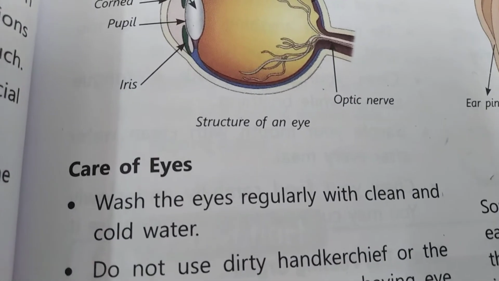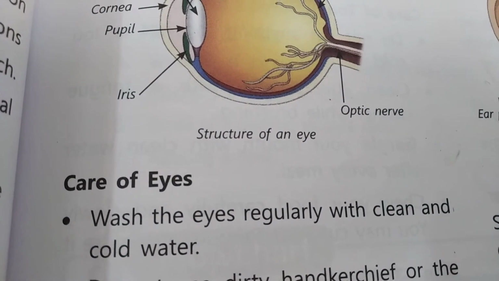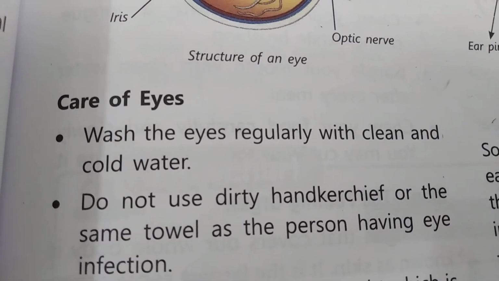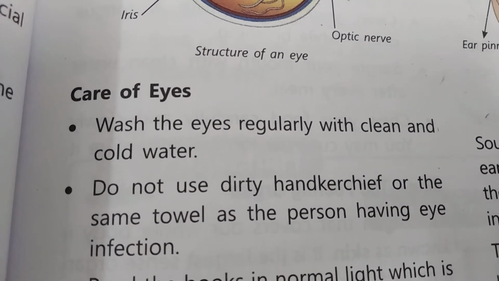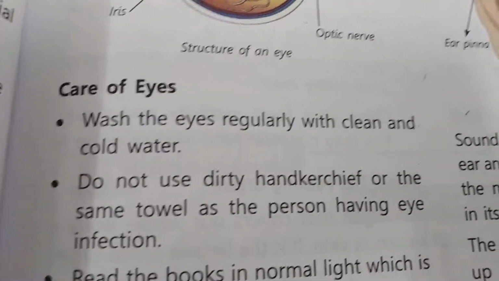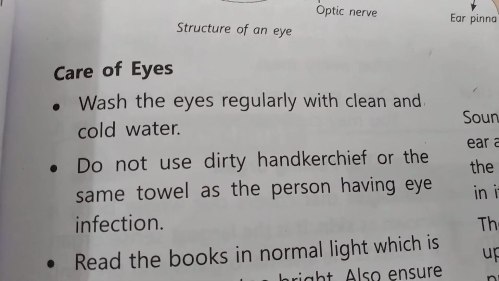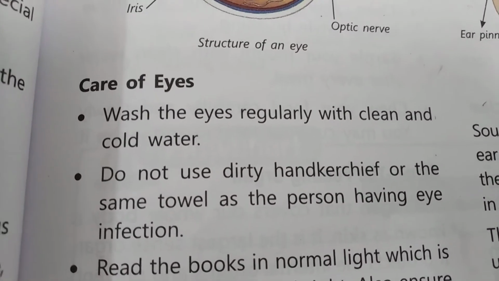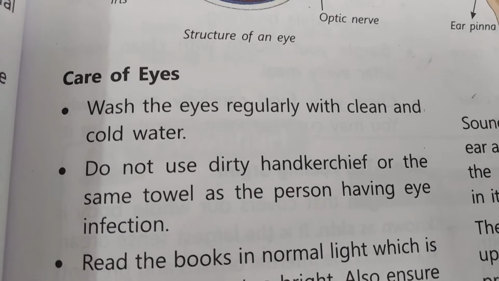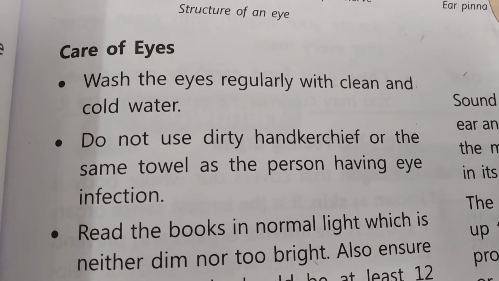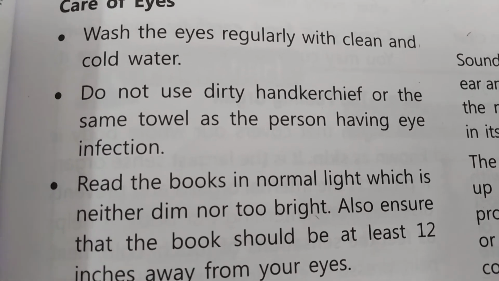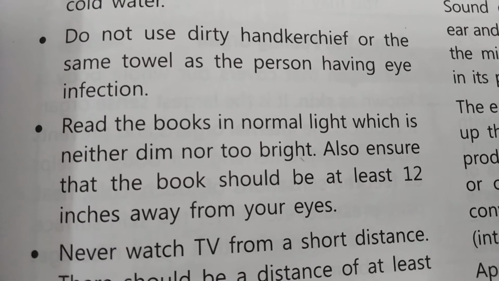Wash the eyes regularly with clean and cold water, and do not use a dirty handkerchief or the same towel as a person having an eye infection, because the infection can spread from the infected person to a normal person. So we should be very careful while using a handkerchief and towel.